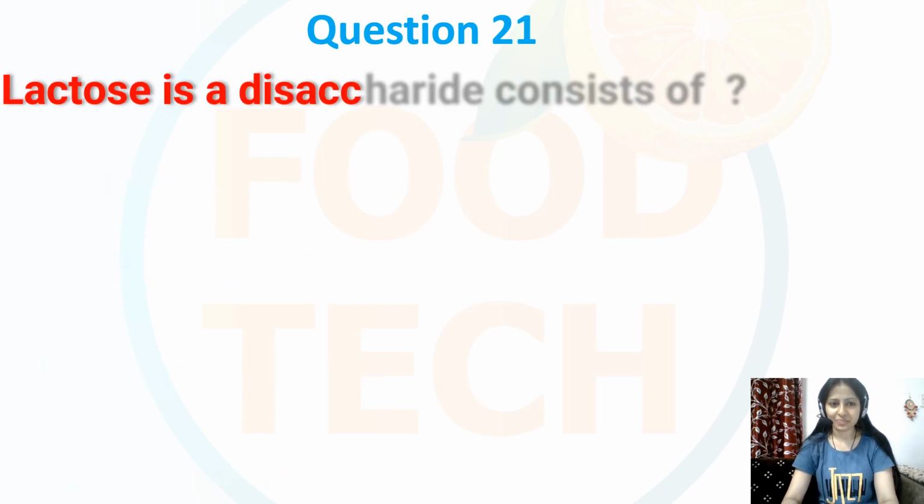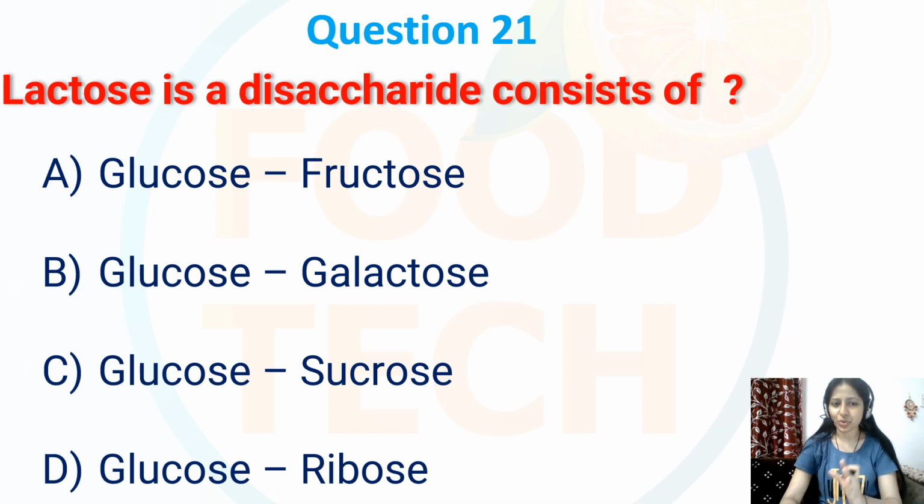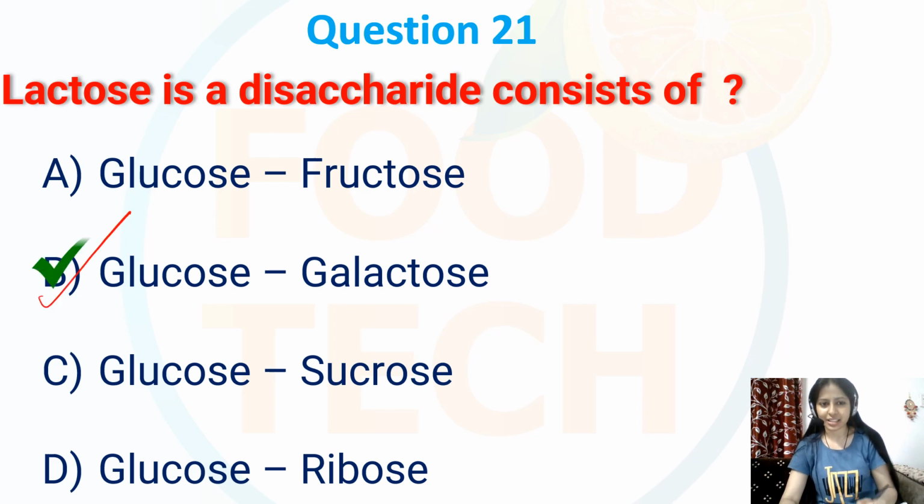Question number 21. Lactose is a disaccharide which consists of. The options are glucose fructose, glucose galactose, glucose sucrose or glucose ribose. Lactose is a disaccharide and it consists of glucose and galactose. That is option number B, which will be my correct option.